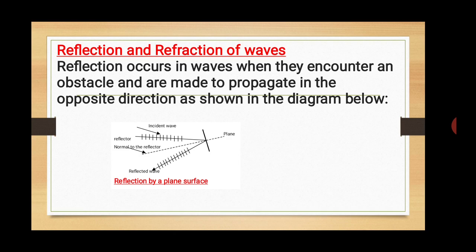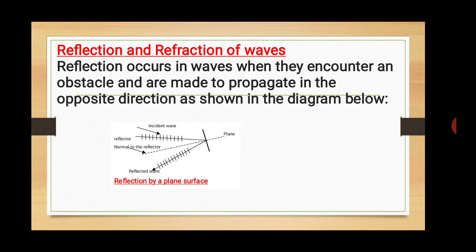If the wave cannot enter the rock and come out in the other direction, it will be bounced back, sent back. But the sending back of that wave will take another route, different from the route the wave was coming from. That phenomenon is called reflection. Reflection is the sending back or bouncing back of waves as a result of meeting an obstacle.